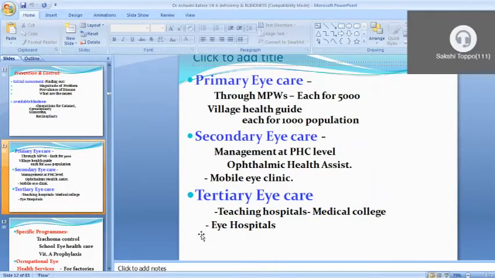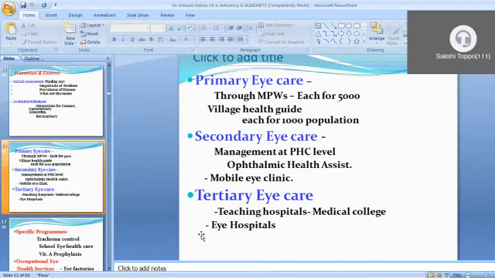We have some leaders to apply whatever strategies are there, and to spread the awareness we want some leaders from the community. So the multi-purpose worker and village health guide are doing that work, as well as ASHA is also doing that work to spread awareness, to give proper information to common people, so that they can take advantage of various facilities available in a government setup.